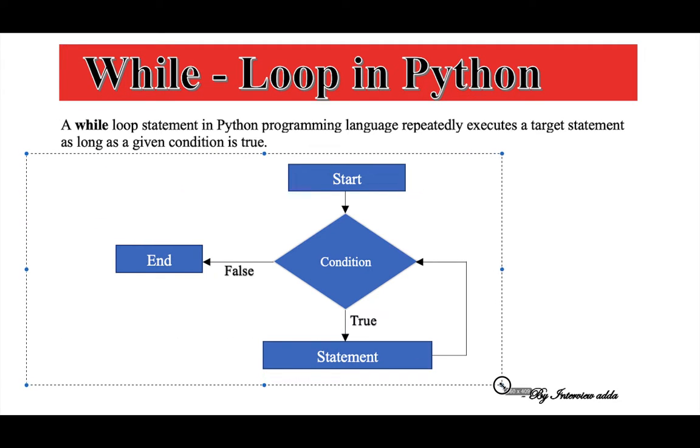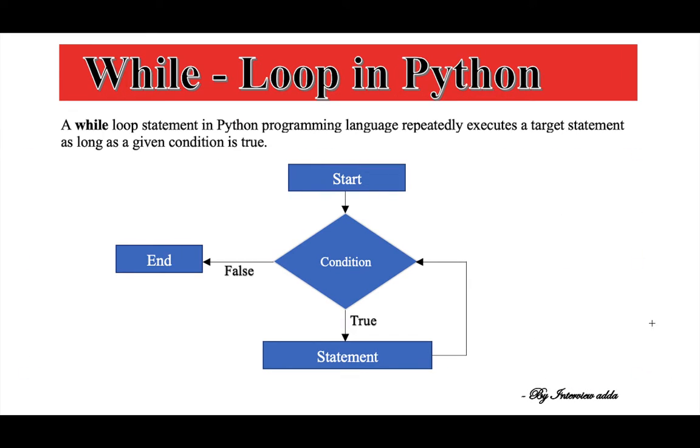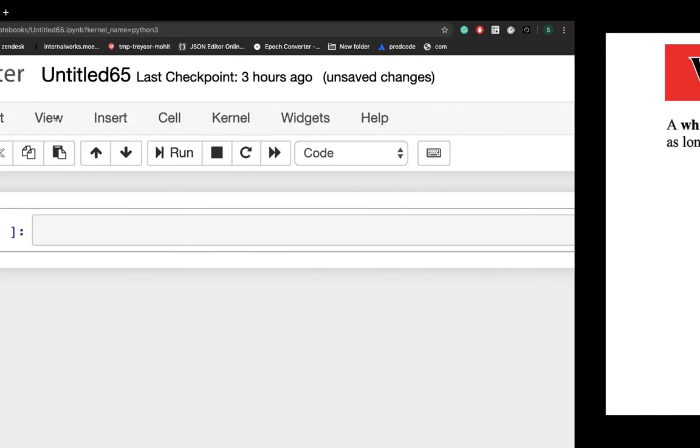As you can see on my screen, I have created a flowchart to help you understand how exactly it works. This is the condition. Let's assume the conditional statement is x is greater than y. We will keep executing the statement and keep checking the condition as long as it returns a true value. However, the moment we get a false value from the condition, we will immediately come out of the loop. So let's explore a couple of examples and a bunch of concepts around the while loop to build a deep understanding using Jupyter Notebook. Let's not waste our precious time and just get started.